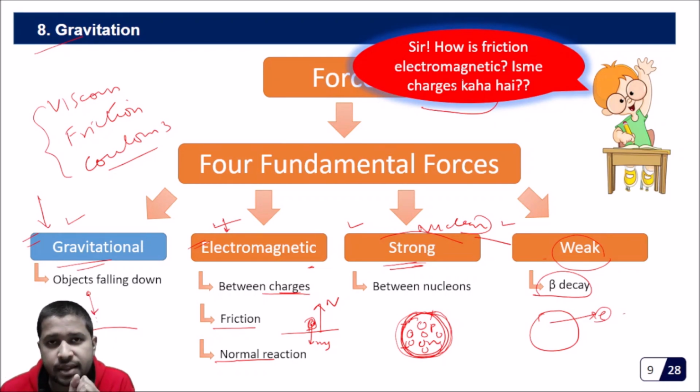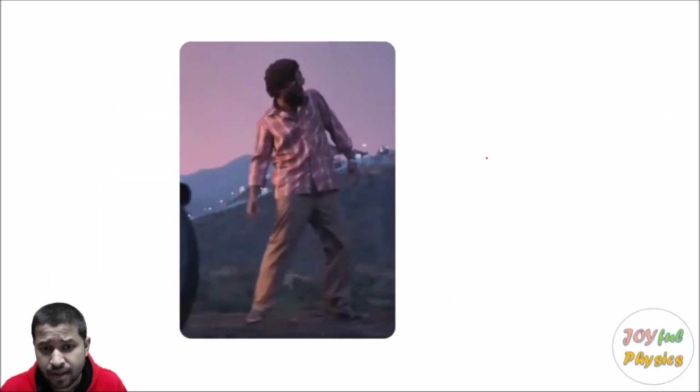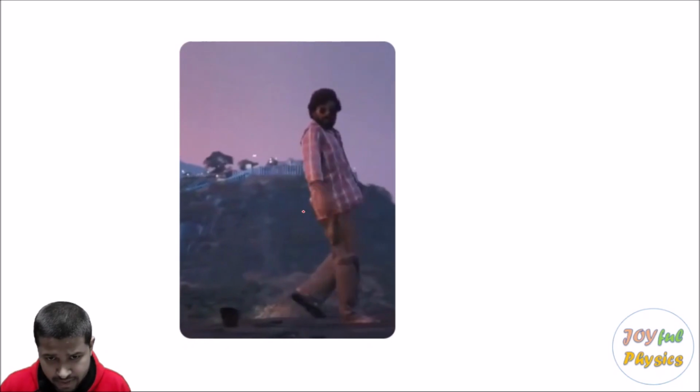Let us understand this friction, so that we can understand why I'm calling this friction electromagnetic. That is a very interesting question, and I think it is going to be of interest to many of you, like Tim. To make you understand this, let me take an example of this gentleman. You can see that he's sliding on the surface of the earth.